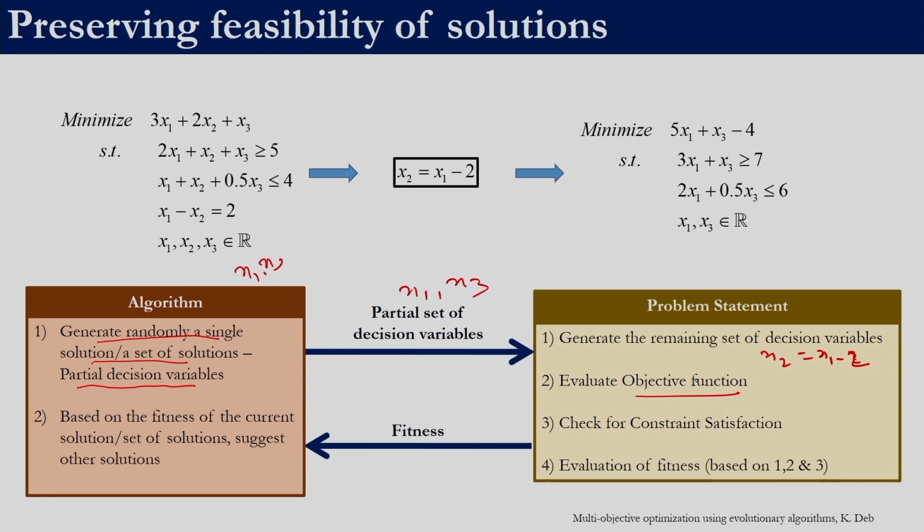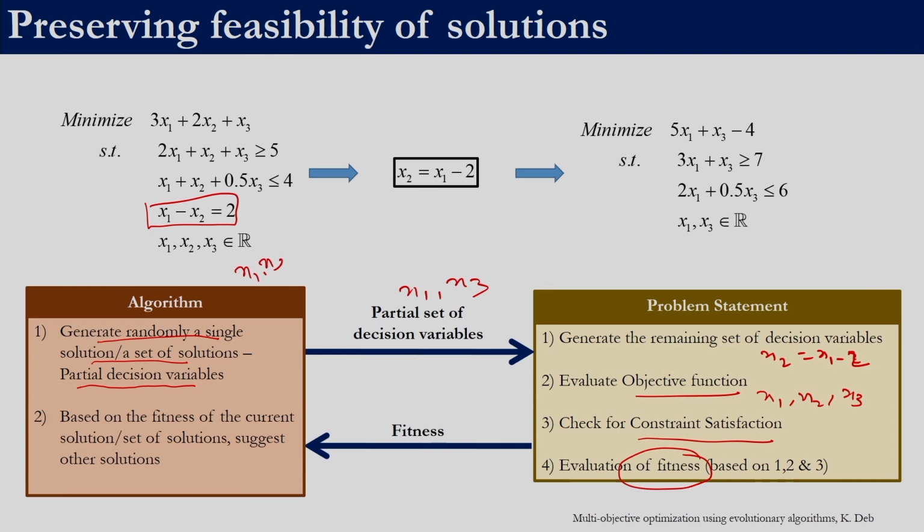So we can calculate the objective function, we can check for the constraint satisfaction, whether it is satisfying these two constraints or not, because now all the values x1, x2, x3 are known. Depending upon whether it is satisfying constraints or not, or how many of the constraints it is satisfying, or how much is the violation, we will see a procedure to come up with this fitness function value, which is what will be returned back to the algorithm. So this way we can make use of equality constraints to reduce the number of decision variables, instead of explicitly handling them as constraints.